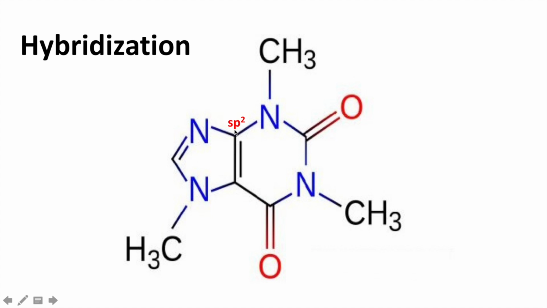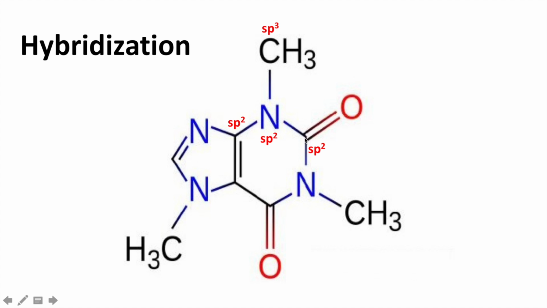Next, let's talk about the hybridization of each atom. This carbon is sp2 hybridized because it has 3 centers of electron density. There is 1, 2, 3 centers, and this nitrogen is also sp2 hybridized. It is not sp3 hybridized because there are only 3 centers of electron density. The lone pair is delocalized into the pi orbital system, so it does not count. Next, this carbon is sp3 hybridized because it has 4 centers of electron density, 3 coming from hydrogen and 1 coming from the carbon-nitrogen bond.